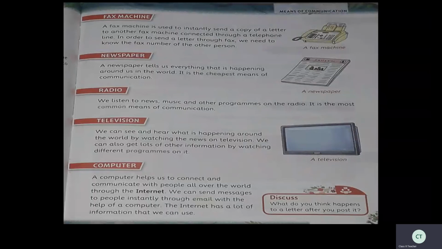So it is very good, children should have the habit of reading newspaper. So today onwards, you also start reading newspaper. You can improve your vocabulary by reading newspaper.